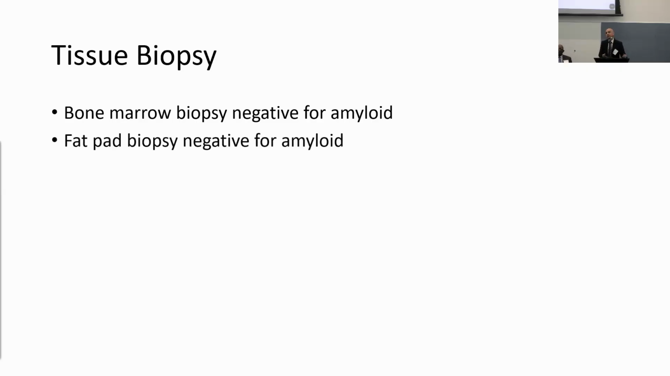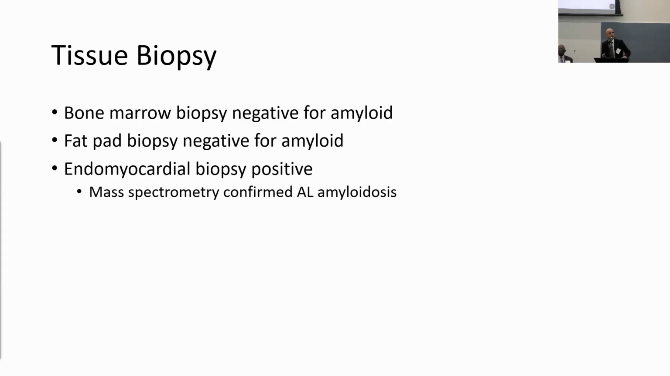That was also negative. And even though, as hematologists will tell you, the combined bone marrow and fat pad biopsy sensitivity is around 70 to 80%, so you really should catch AL in these 2 biopsy specimens, it was negative. But my index of suspicion was quite high, so I wasn't going to let it go at that point. So we moved on to a target organ biopsy. We knew that the heart is where I was concerned about disease, so we did an endomyocardial biopsy, and that was positive. That tissue was then sent to Mayo for mass spectrometry, which confirmed AL amyloidosis in this case.